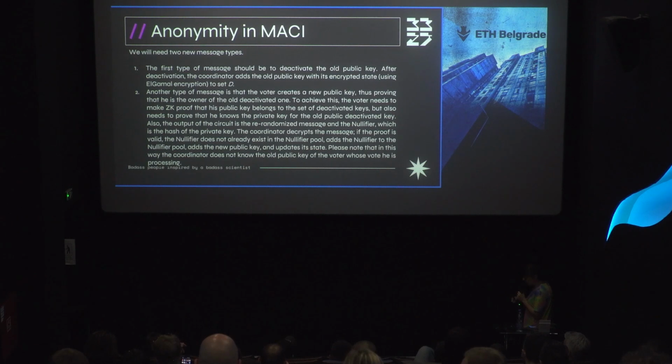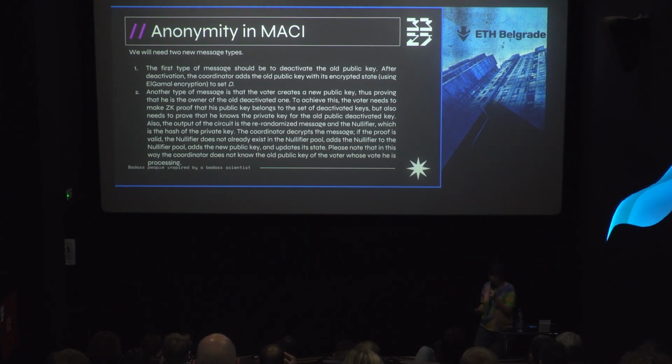So after that, the user can create a new public key, proving that he has a public key in the set of deactivated keys. So what does the user need to do? The user needs to make zero knowledge proofs that he knows the private key for the public key that is in the set of deactivated keys. And the output of this circuit needs to be a nullifier.